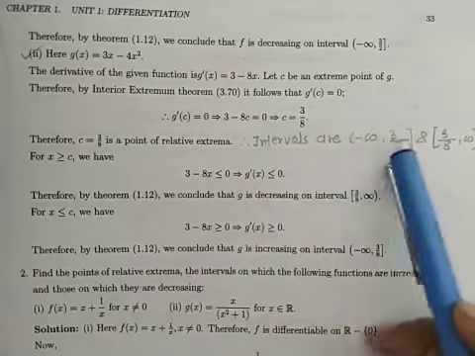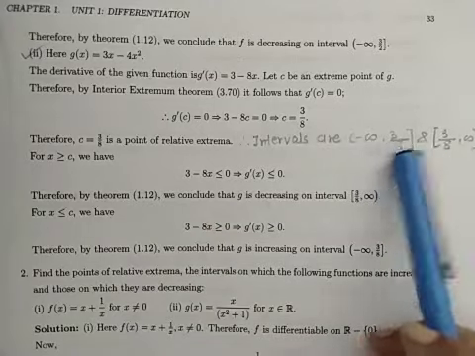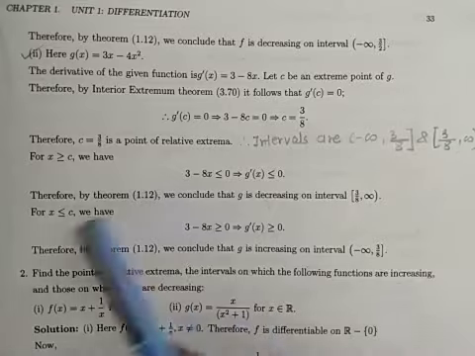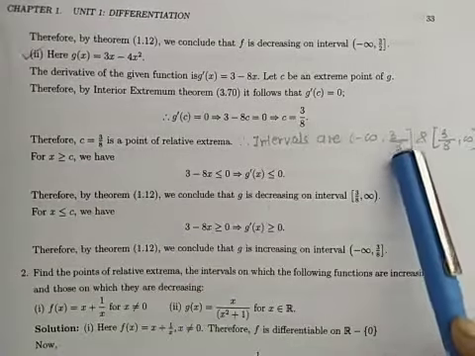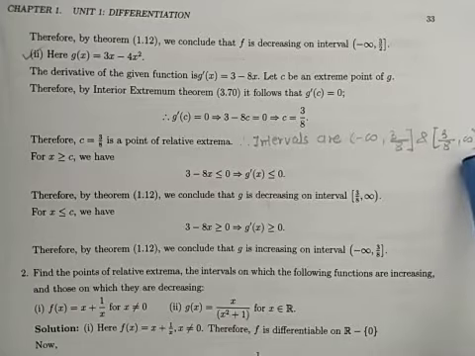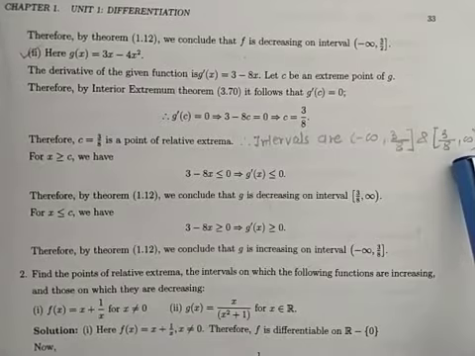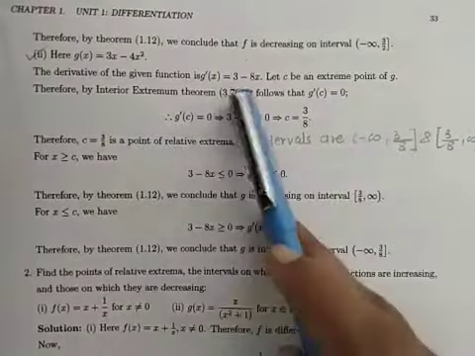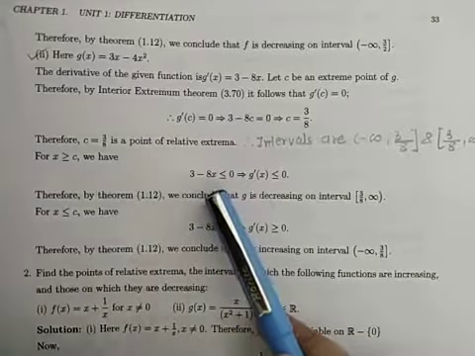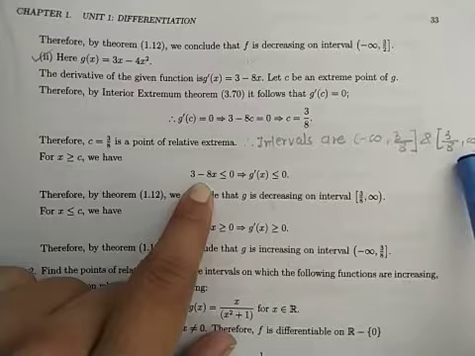Now we check for both of these intervals whether the function is increasing or decreasing. For x greater equal c, here c is 3 by 8, we are considering this interval. In this interval, what is g dash of x? Here the name of the function is g. g dash of x is 3 minus 8x. Put any value of x from this interval, 3 upon 8 to infinity.